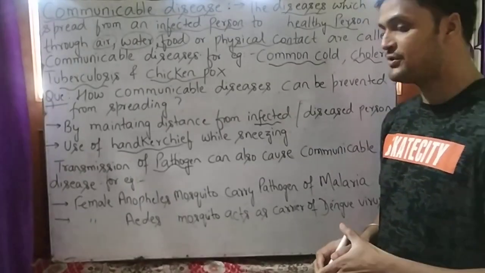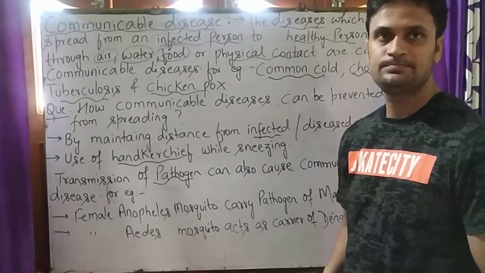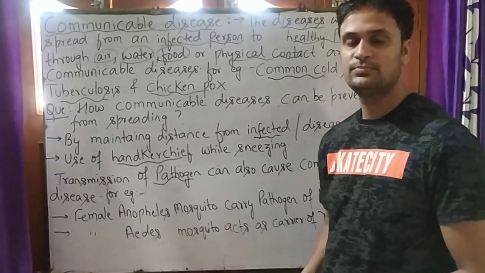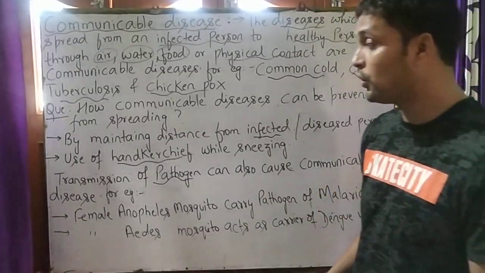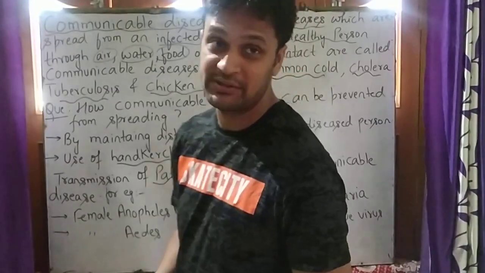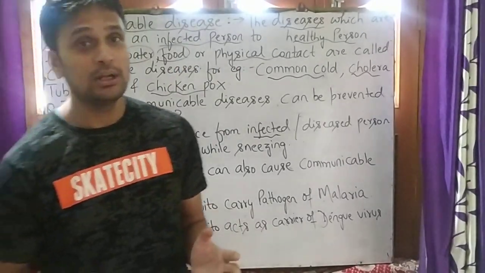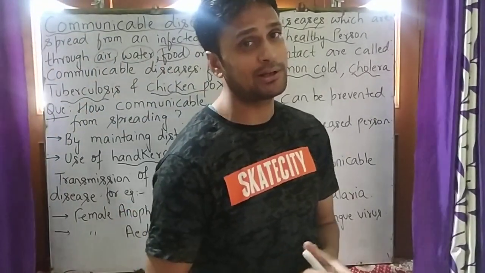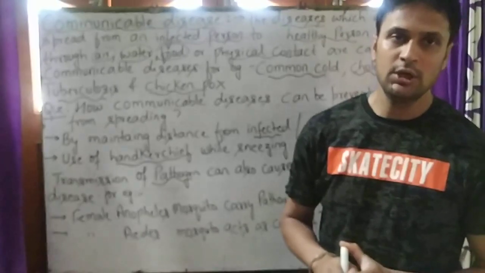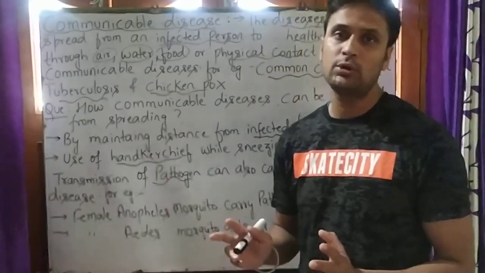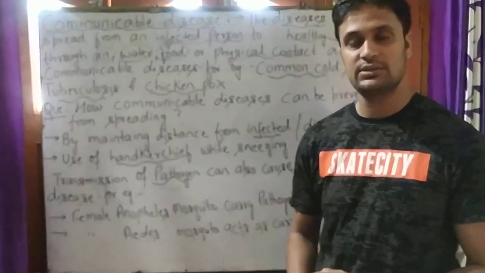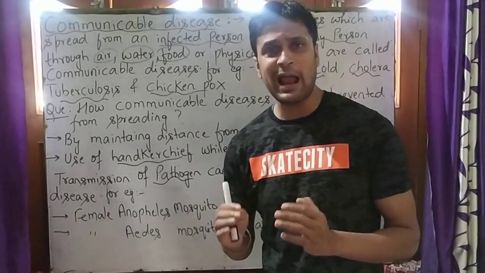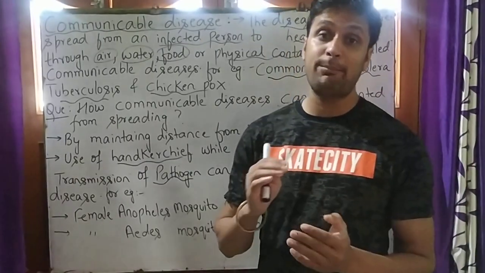So students, we will explain how transmission of pathogens can cause communicable disease. Transmission of pathogens can take place by insects or animals. These organisms act as carriers of pathogens.